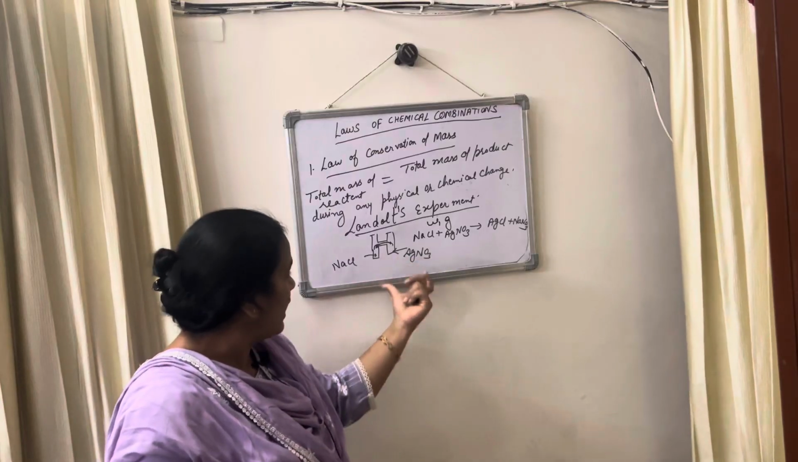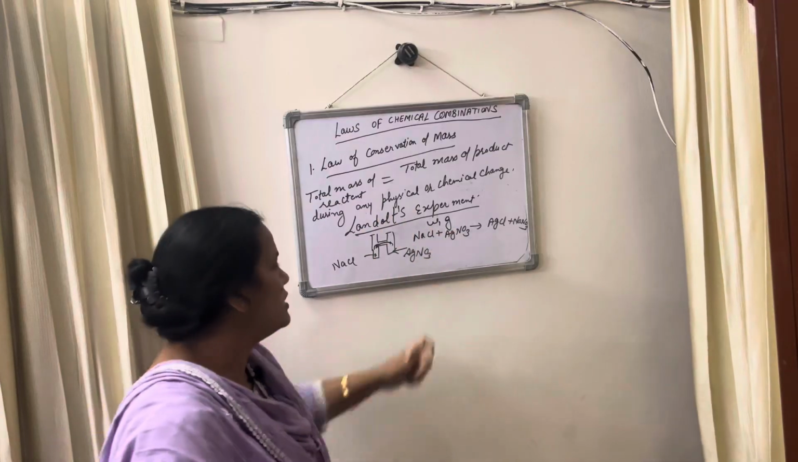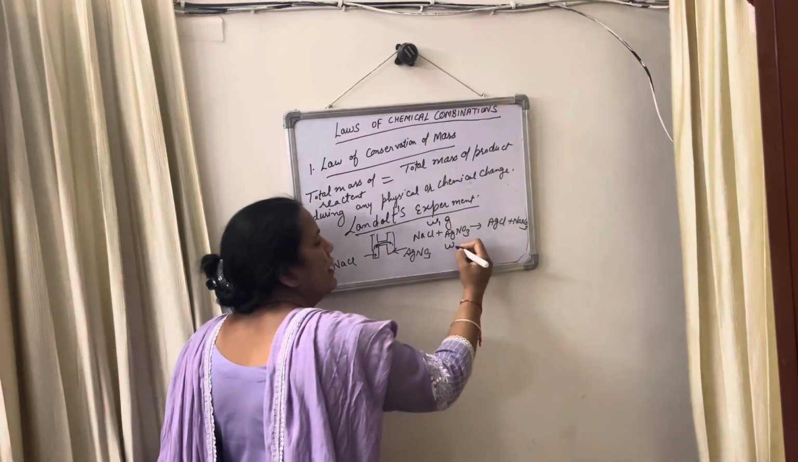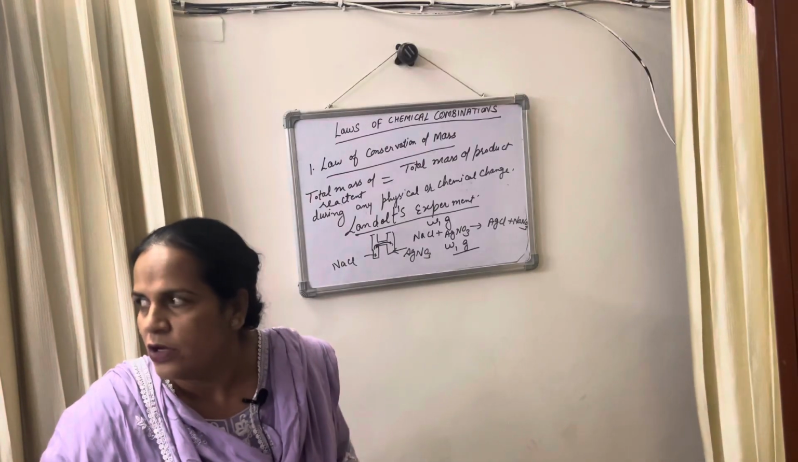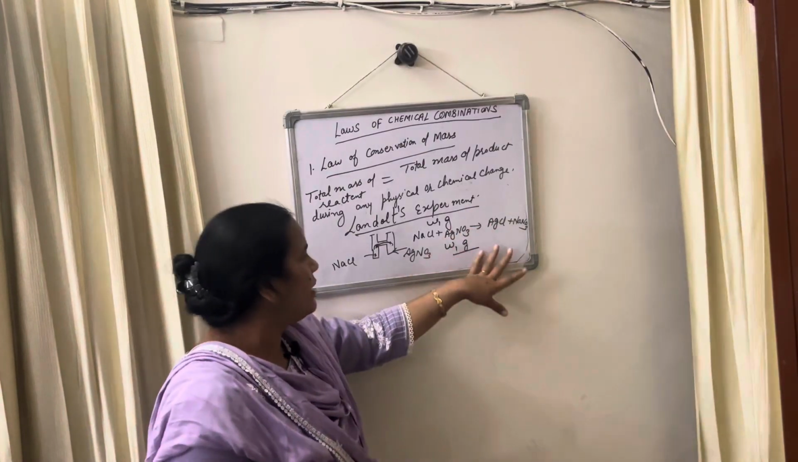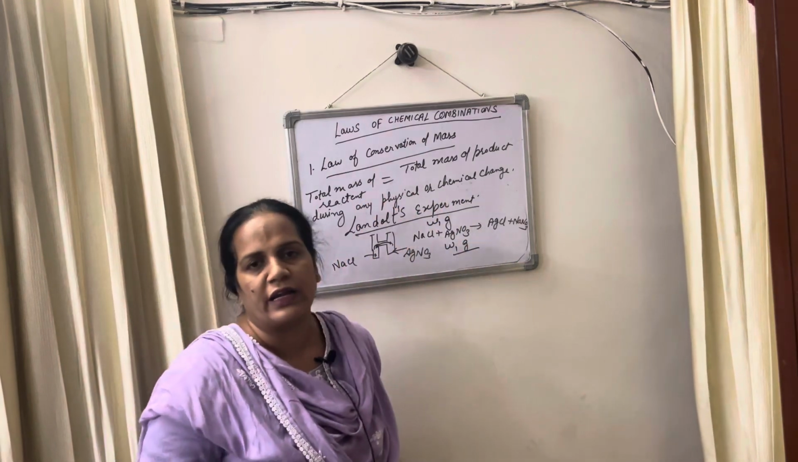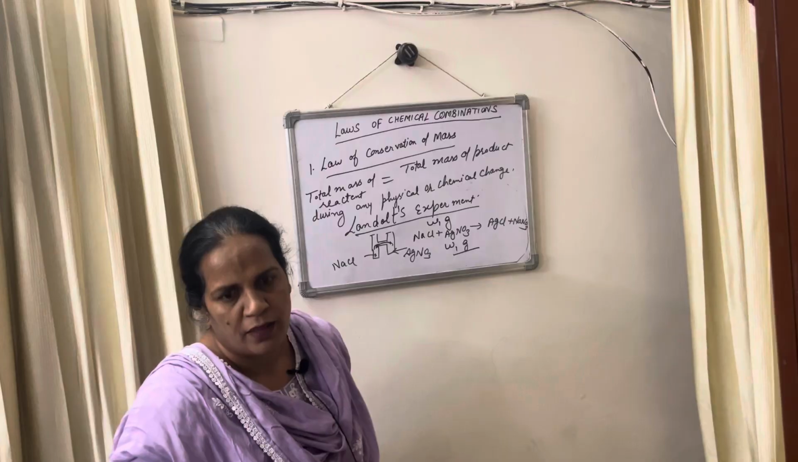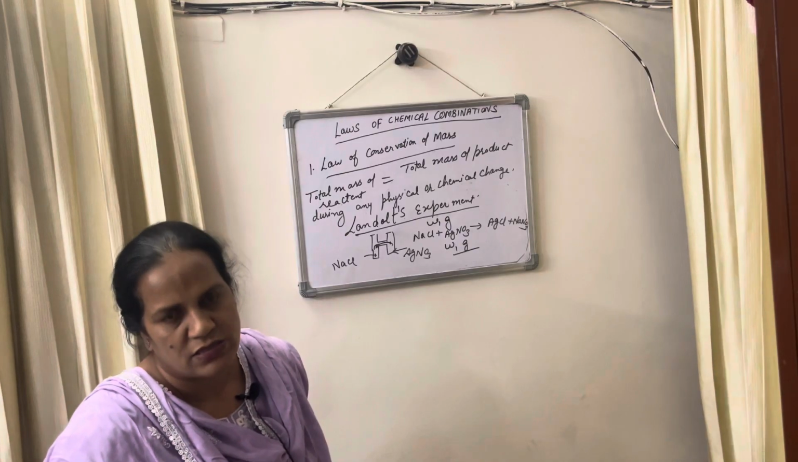Then he again weighs the tube, and its weight is again W1 gram. So he proves that during a physical or chemical change, the total mass of reactant and product is the same. This is all about the law of conservation of mass.